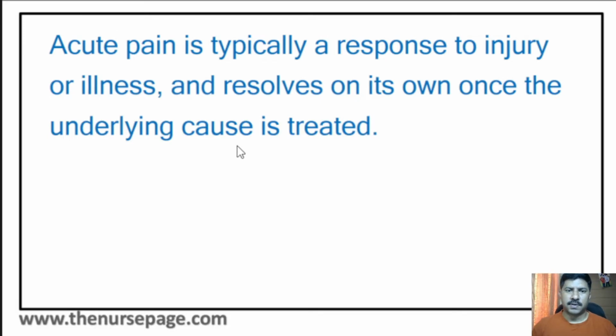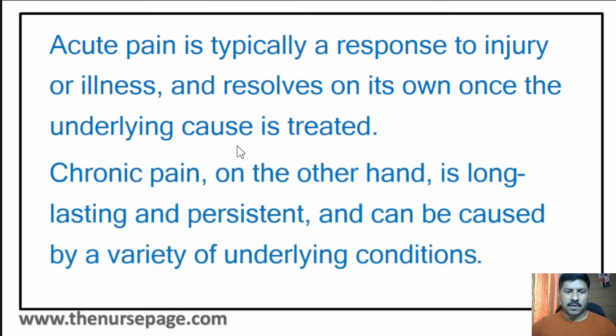Acute pain is due to some injury or illness. So if the illness or injury is resolved, then the pain will also resolve. Chronic pain, on the other hand, is long lasting and persistent, that is, more than 6 months. If the pain persists for more than 6 months, it is called chronic pain. It can be caused by a variety of underlying conditions, and it may be a physical or psychological reason.